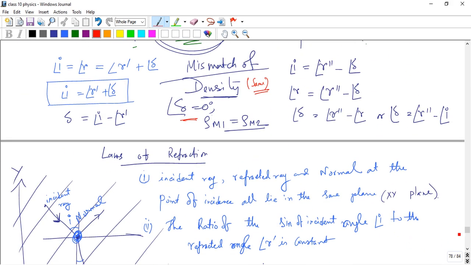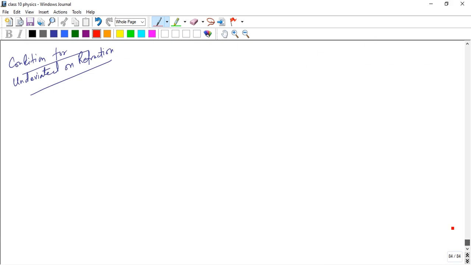So the first condition is that if both are the same medium, the density of the two media is the same. And when the density of the two media is the same, it is because both have the same material, the same medium. That's why both densities are the same.